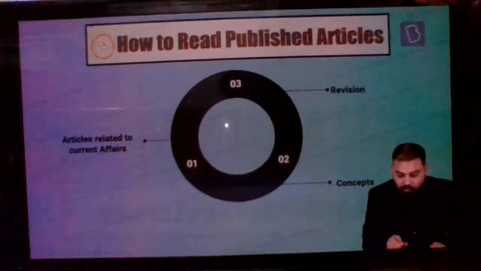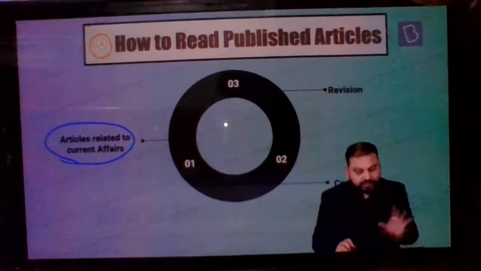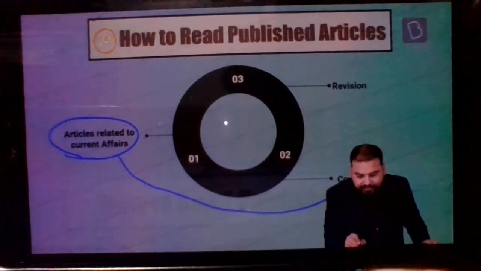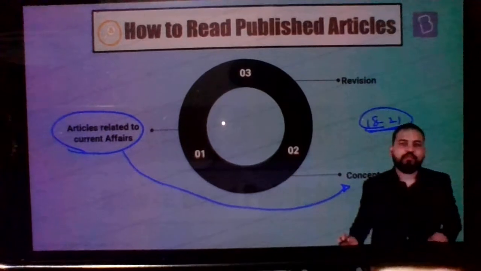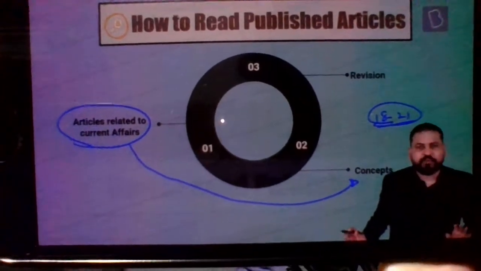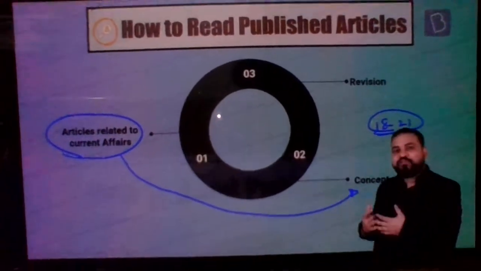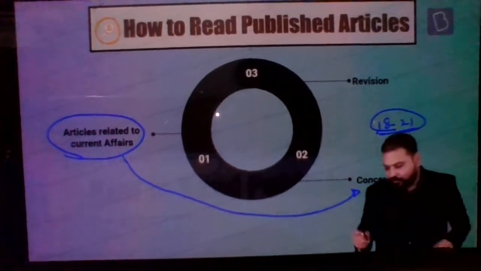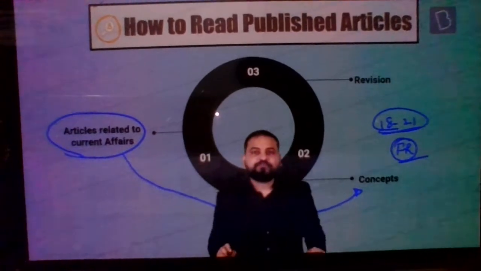See, you chose the article which is related to current affairs. You read those articles. Now based on those articles, you clear the concept. Every article would have certain concepts. For example, let's say the minimum age is getting increased from 18 to 21. Now this is news. Based on that, there would be many things related to it. For example, some people will say fundamental rights are attached to it.